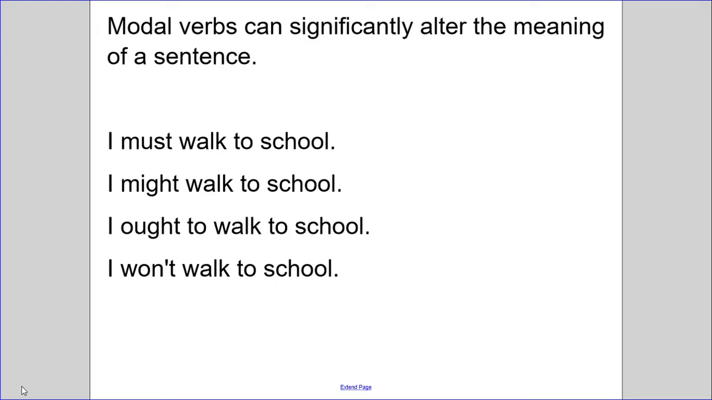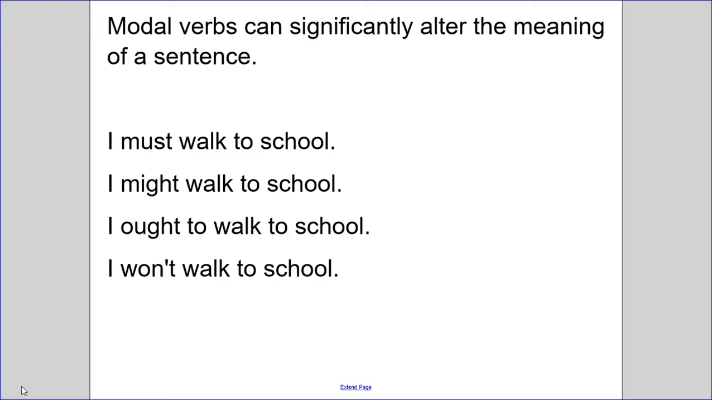So I've got 4 sentences here. I must walk to school, I might walk to school, I ought to walk to school, I won't walk to school. I want you to find the 4 modal verbs and think, which one shows that it's the most likely or the least likely to happen? Which one would you choose if it was raining? Which would you choose if you had a broken leg? Which would you choose if you live right next door to school? Probably not the same option each time.